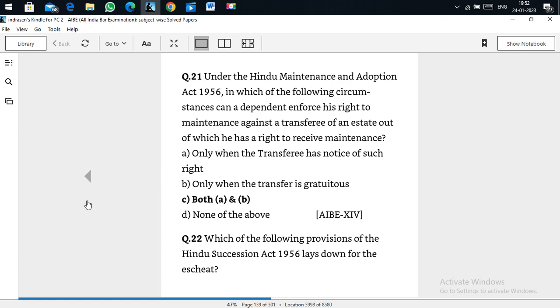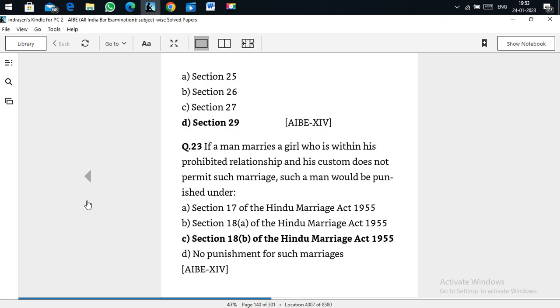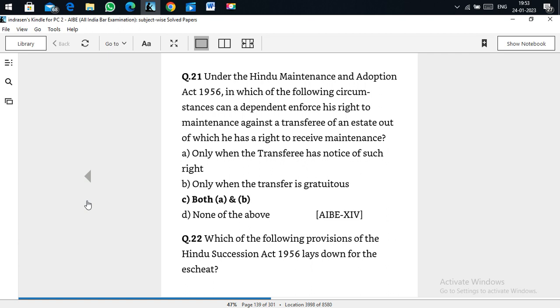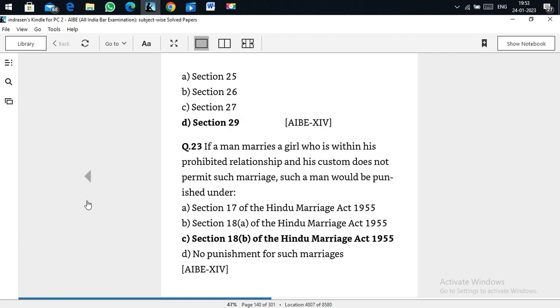It can be enforceable. Which of the following provisions of the Hindu Succession Act 1956 lays down the escheat? Escheat is the government taking away land in absence of any heir. Section 29 of the Hindu Succession Act 1956 talks about the escheat, Section 29.